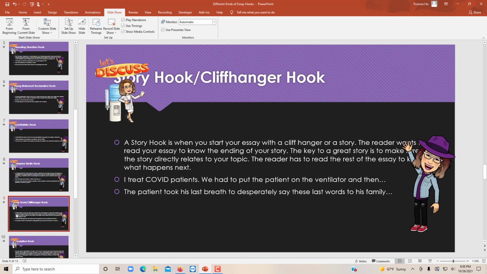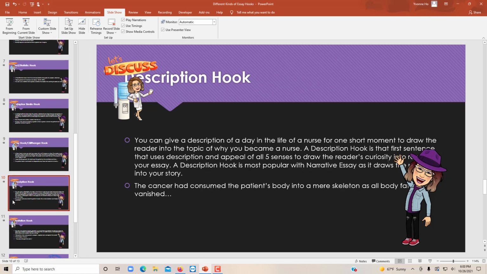Story hook. The reader wants to know what happens next. So they read that. So that's what the hook does: it hooks the reader. I treat COVID patients. We put the patient on a ventilator, and then, in order to know what happens next, the person reads the essay.